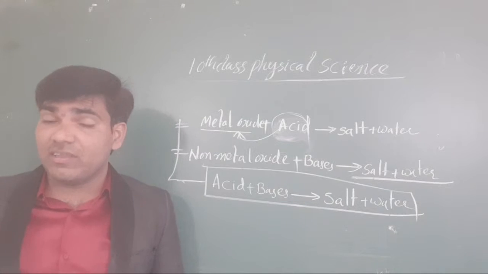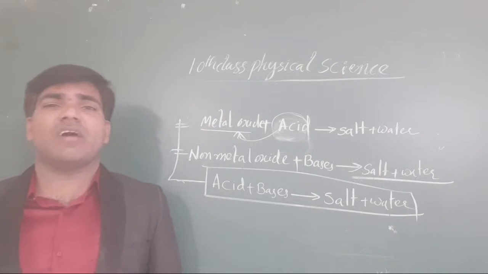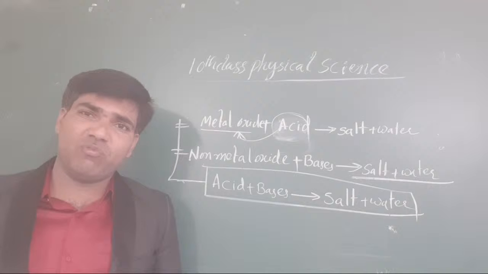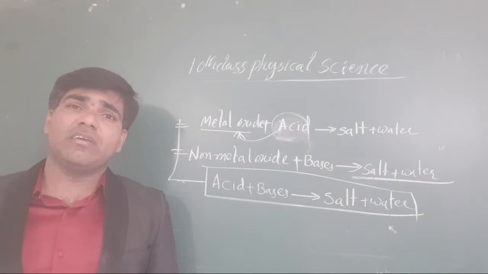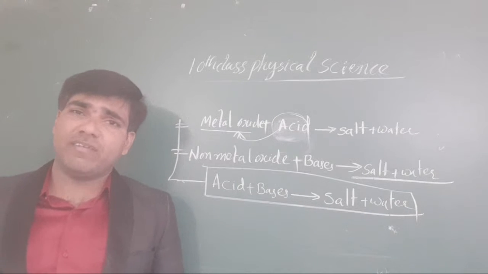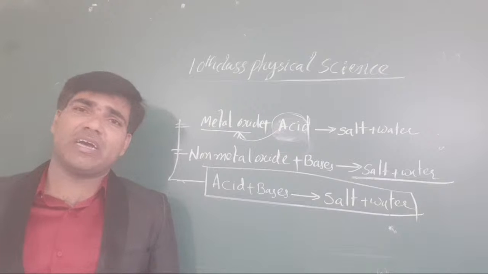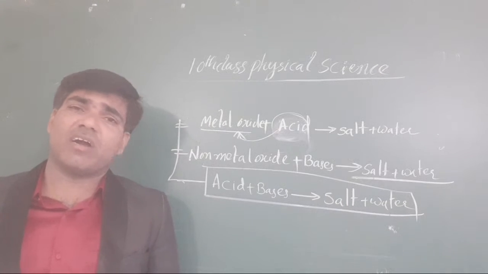But especially when you take oxides, metal oxides or non-metal oxides, sometimes we take acids only, sometimes bases only. Why? Because oxides work as acids or bases depending on their metallic and non-metallic nature. Yes, somewhat acid, somewhat base.